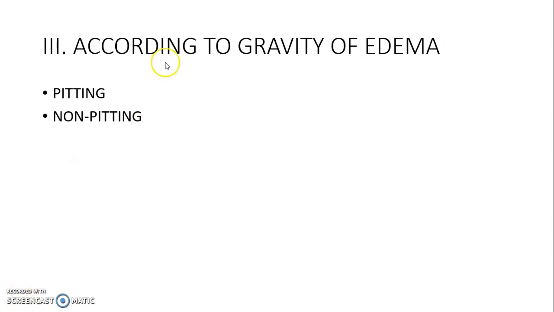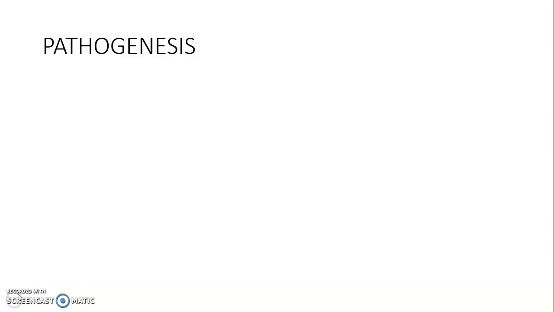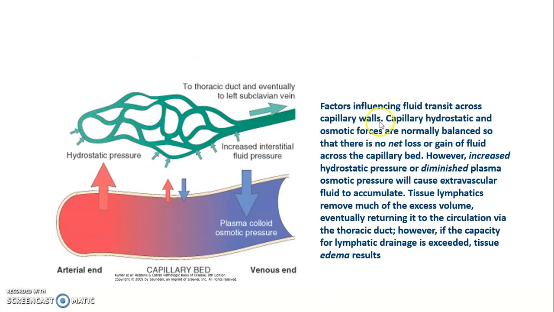Now, classification of edema based on the gravity of edema. It is either pitting edema or non-pitting edema. Pathogenesis of edema. So, edema occurs due to factors influencing the fluid transit across the capillary walls. The capillary hydrostatic pressure and osmotic forces are normally balanced. So, there is no net loss or gain of fluid across the capillary bed.